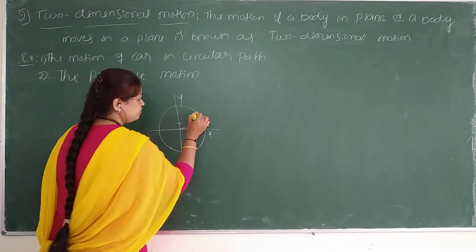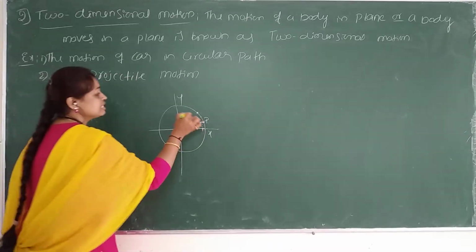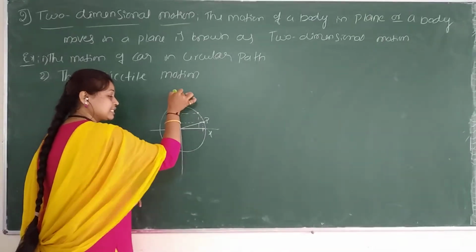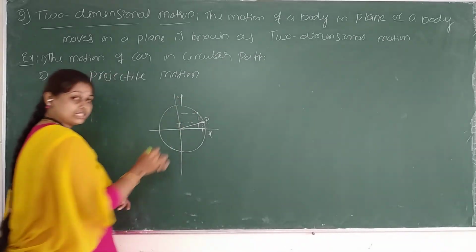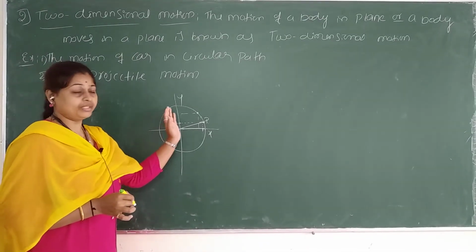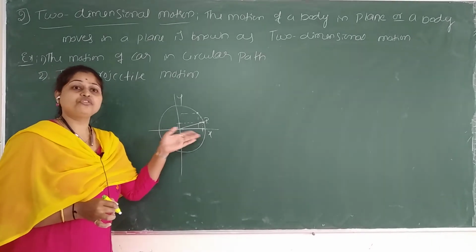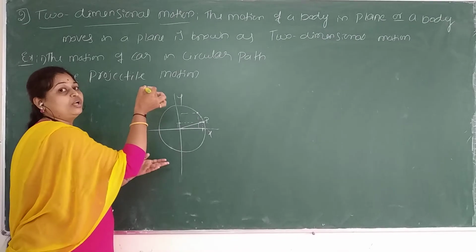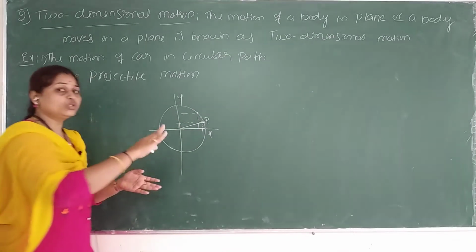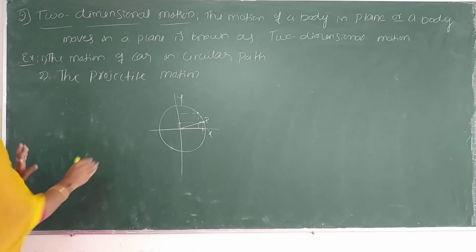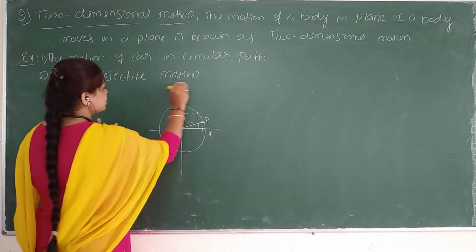If the car is here, again it is covering the x-axis and y-axis, both the distances. It may be 5 centimeter, 5 meter or 4 meter, and here it is 10 meter or 15 meter, like this. In a circular path, the object or a person can cover both the axes. Artha agtide? Two-dimensional motion.